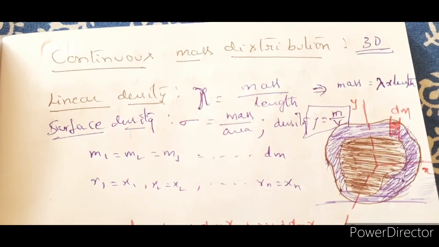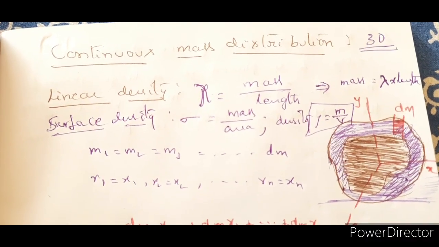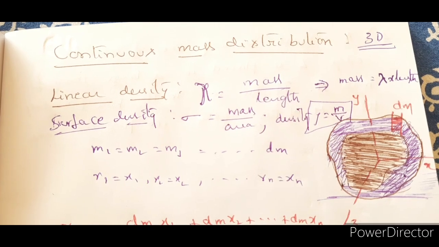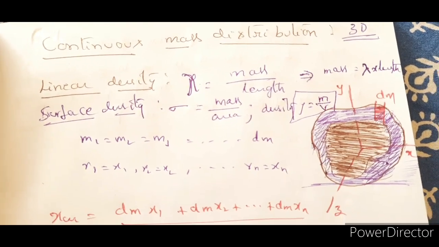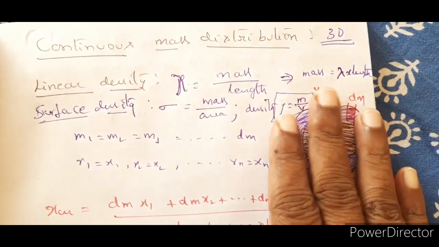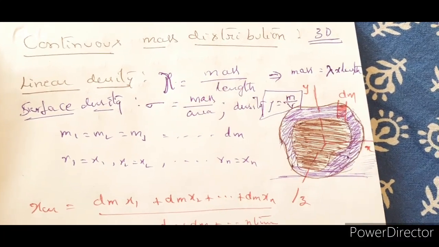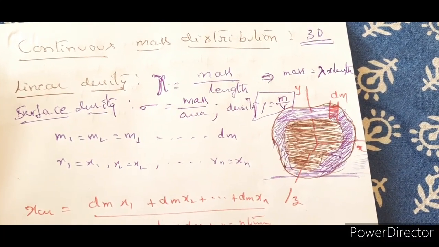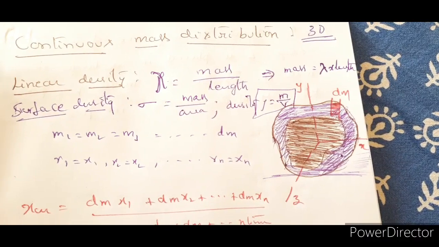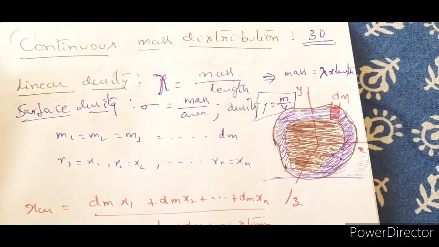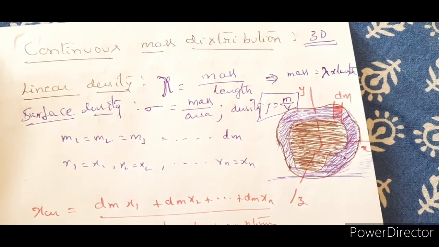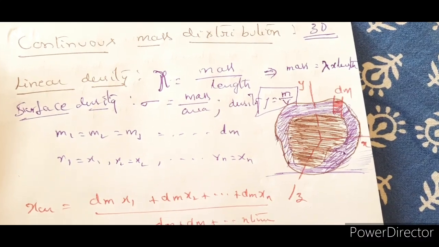These are the basics that we have to keep in mind when we proceed further with the distribution of mass. Now coming to the center of mass, let us assume that this is a three-dimensional object.